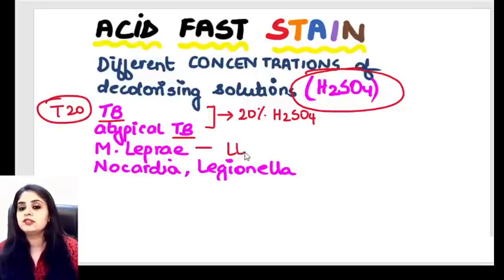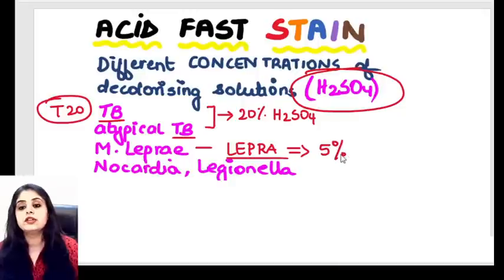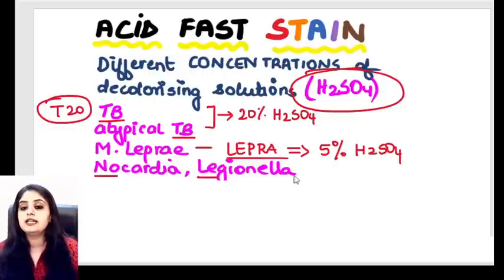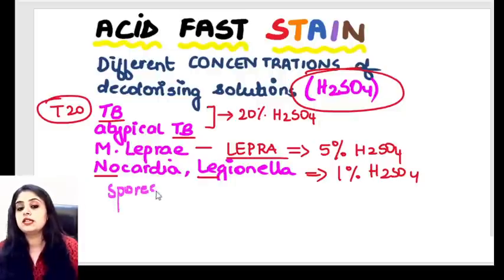Next, anything to do with leprosy. What is leprosy? Lepra bacillus. How many alphabets does lepra have? 5. That means we are going to use 5% H2SO4. Then for things like nocardia and legionella, we use 1% H2SO4. And finally, if you want to stain the spores of a bacteria, you go in for the least concentration, that is 0.25 to 0.5% H2SO4.